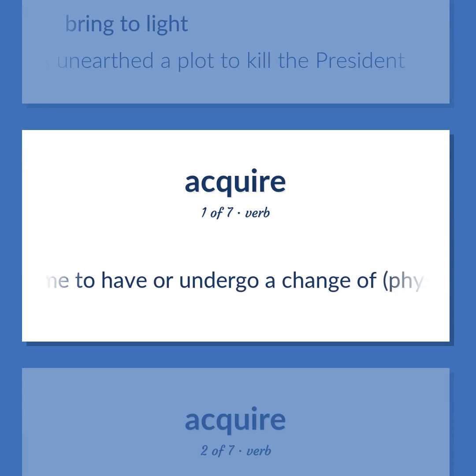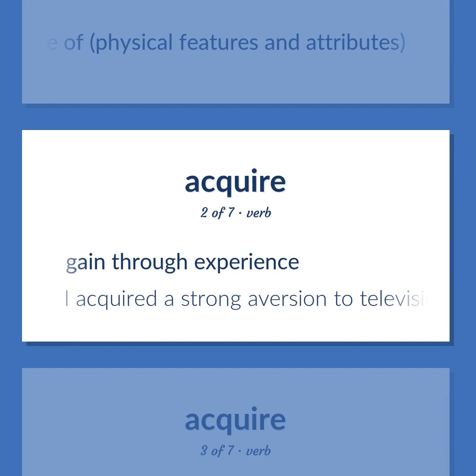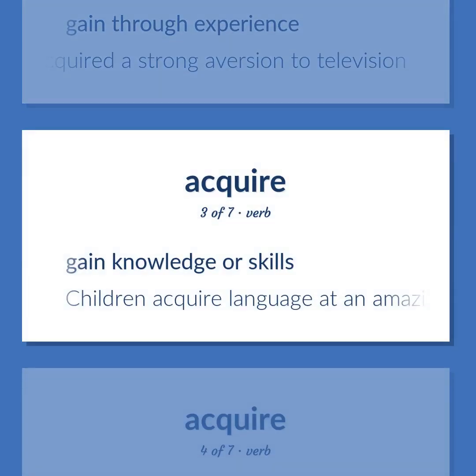Come to have or undergo a change of physical features and attributes. Gain through experience. I acquired a strong aversion to television. Gain knowledge or skills. Children acquire language at an amazing rate.